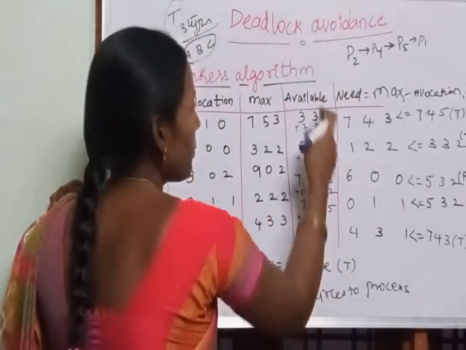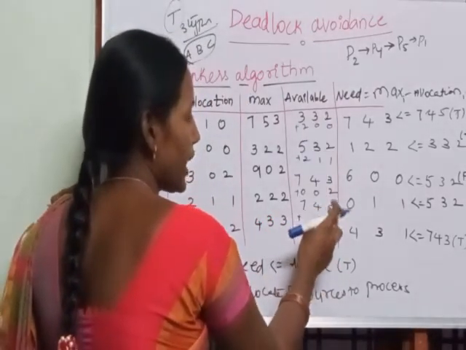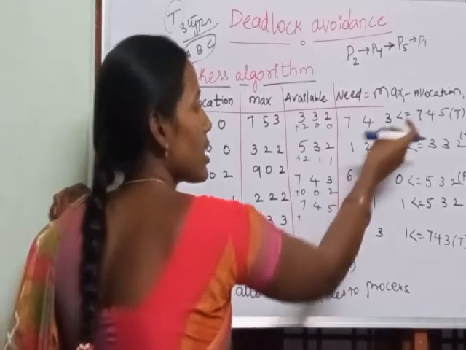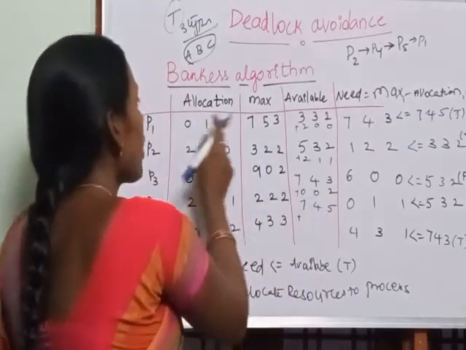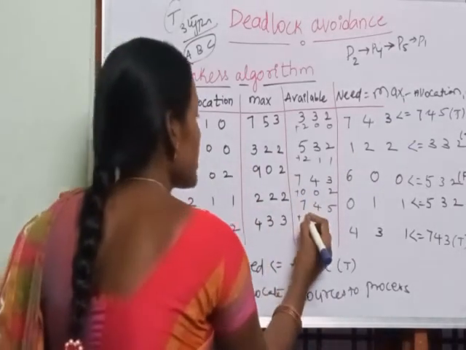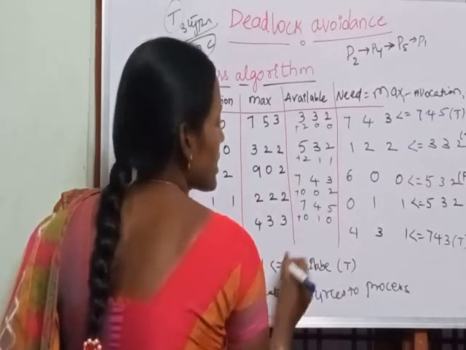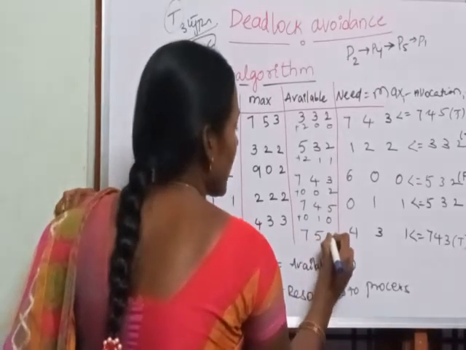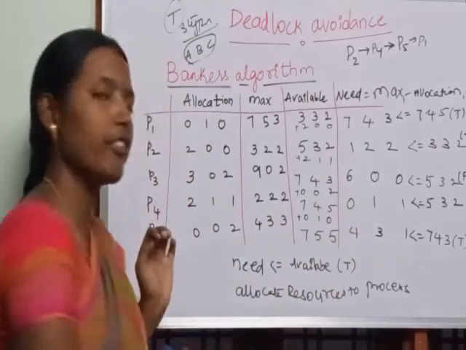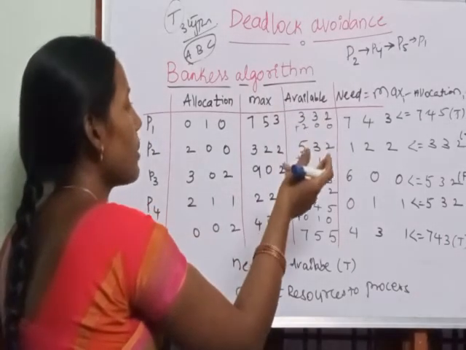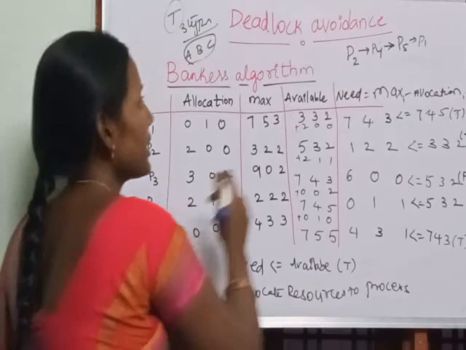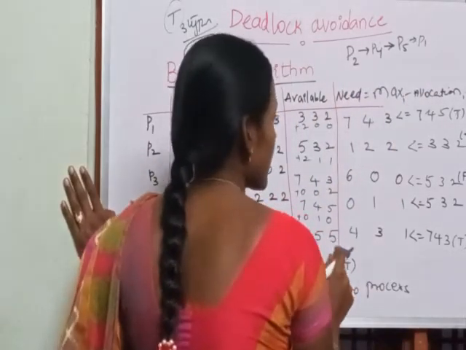So previously the operating system has 7, 4, 5. Out of that, some of the resources are given to the process P1, it executed. And lastly, how many were allocated? 0, 1, 0 is allocated. Totally 7, 5, 5 resources are with the operating system. Now process P1 is also completed. At last, what we have? Process P3. Now 7, 5, 5 resources are there.